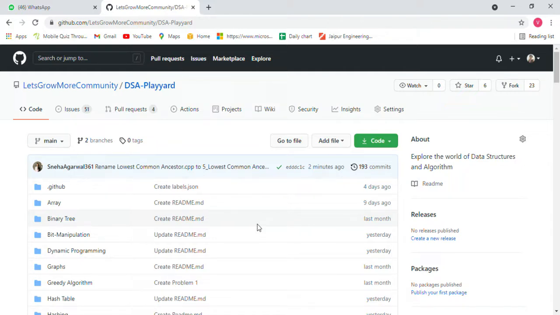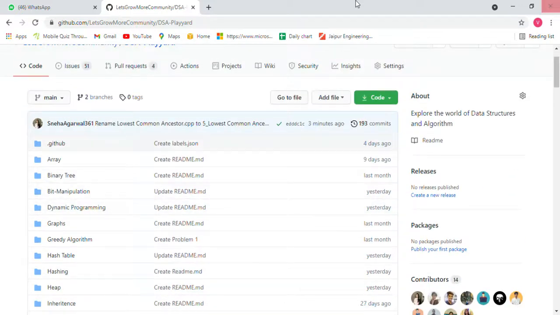Today, I will be telling you all the steps: how to contribute, how to make the issue, and how to complete your contribution. So let's start. What is this DSA project? Here we have different topics, and we have many questions, and here you have to contribute the answer and the code of that question. You have to explain it a little bit, right?